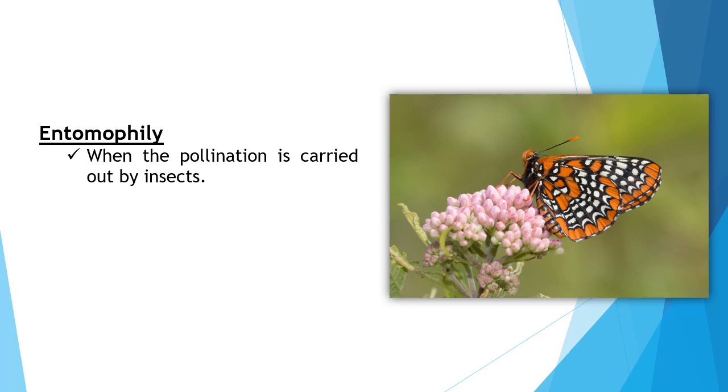Entomophily. Cross-pollination is carried out with the help of many agents. When they are pollinated by insects, this pollination is known as entomophilous type of cross-pollination. When the flowers are large, brightly colored, emit scent and produce nectar, they are pollinated by insects.